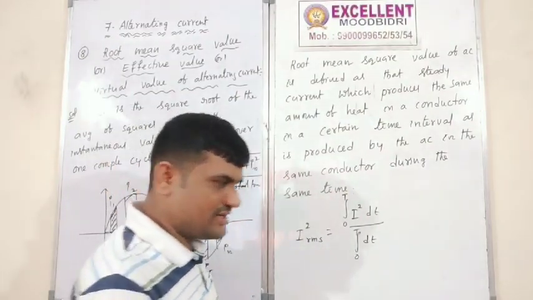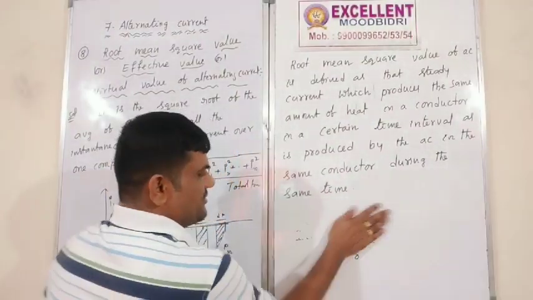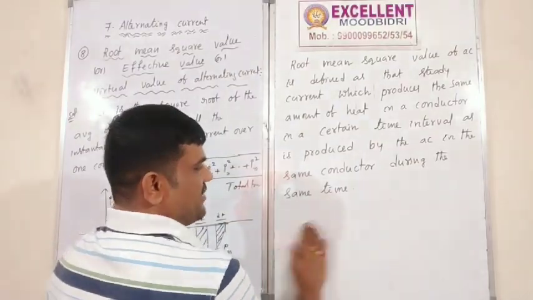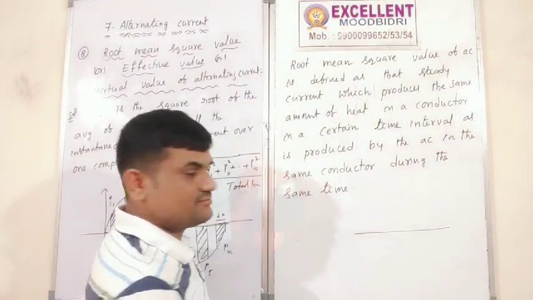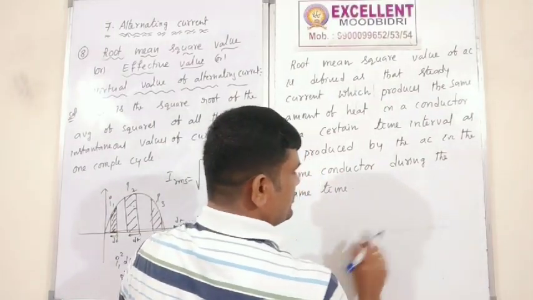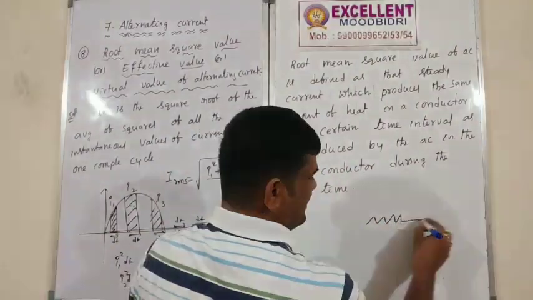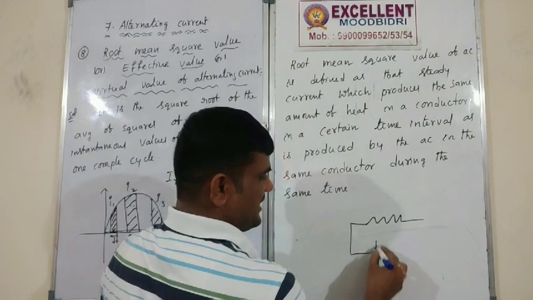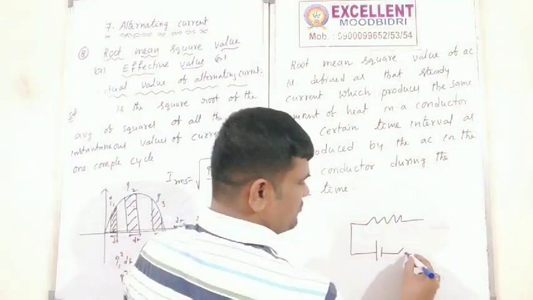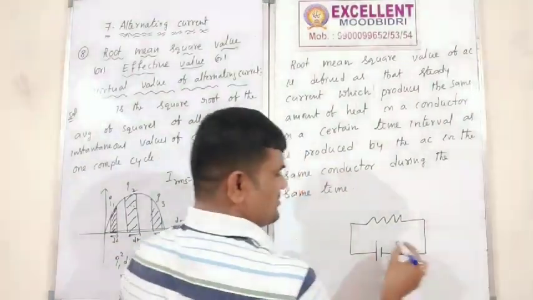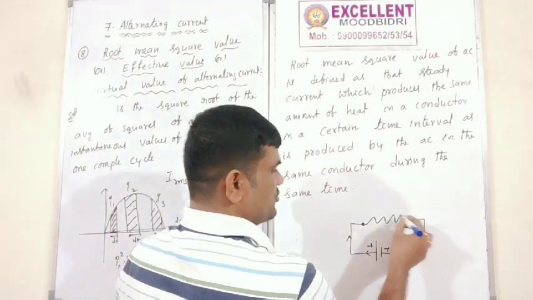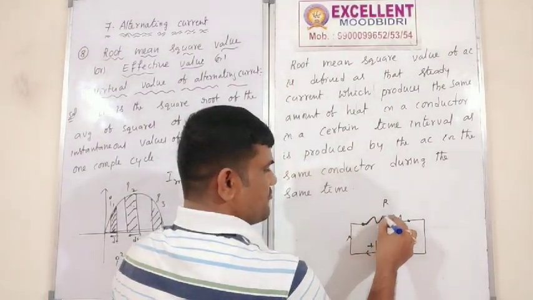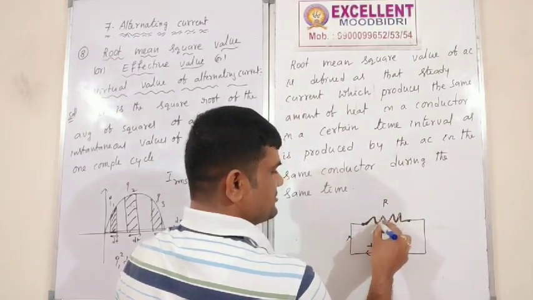For example, I will consider one metal wire, one resistor, in this manner. Now I have given DC current. The switch is open and then the switch is on. Now current is flowing from the positive terminal. Correct? So this resistor will get an amount of heat energy.